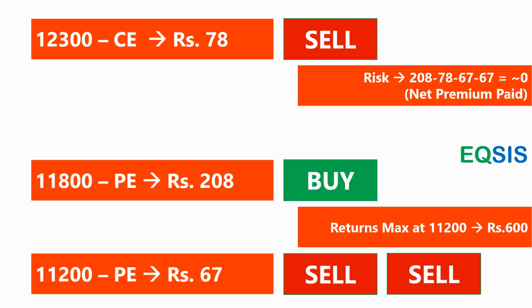At 12,300, I'm not losing at all. At 12,000, I'm not losing. But at 11,800 or below, I start making money. And look at this case, even if the price is 11,200, I make 600 rupees returns.